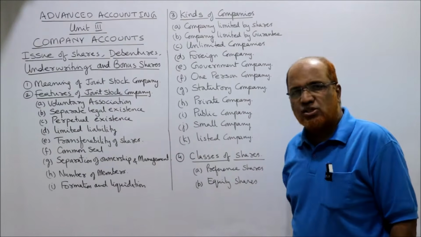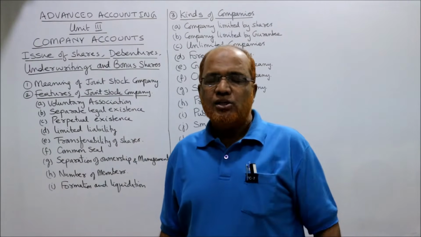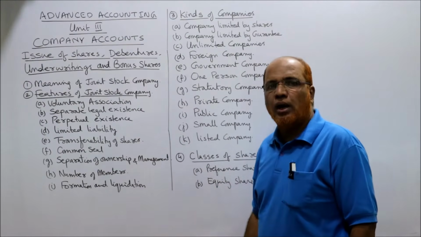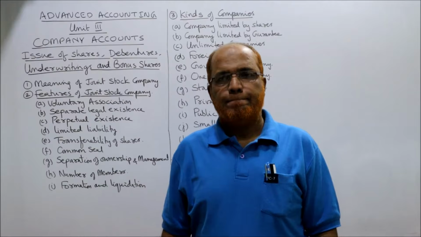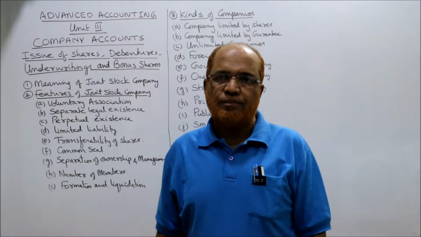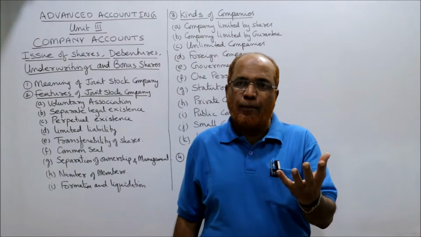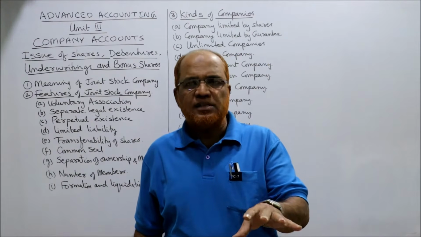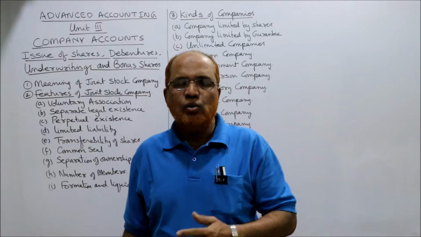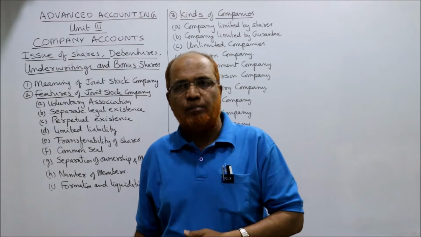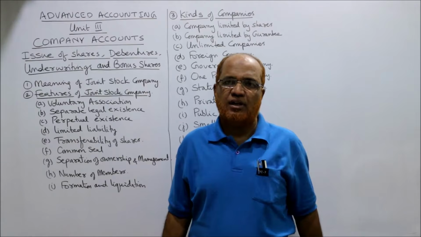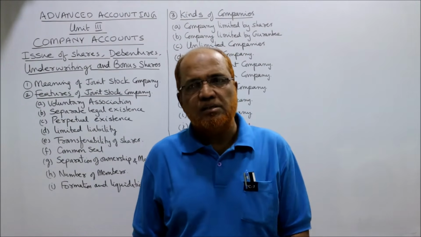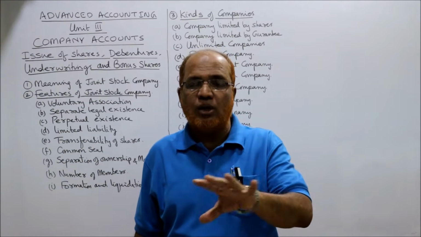Now we'll come to the features of joint stock company. So it has distinctive features. The first feature of joint stock company is voluntary association. It is not a compulsory association. The association is not made with compulsion or mandatory like that. Voluntarily, few persons can come together to start a business in the form of joint stock company. They can register with the law, then company can come into existence. So it is voluntary, no compulsion, no mandatory.